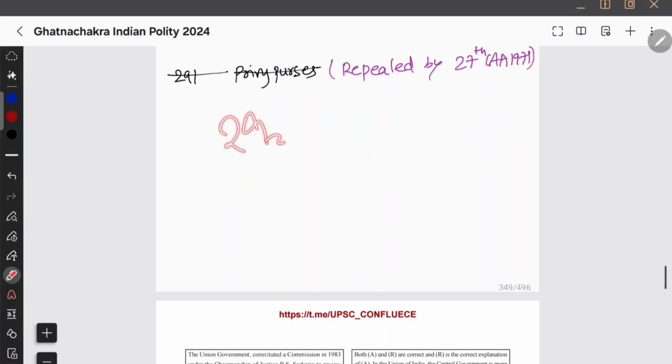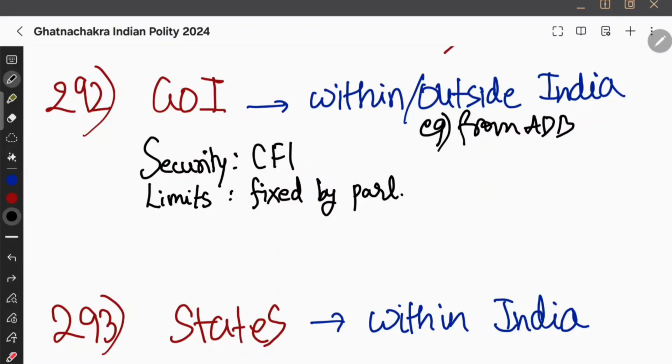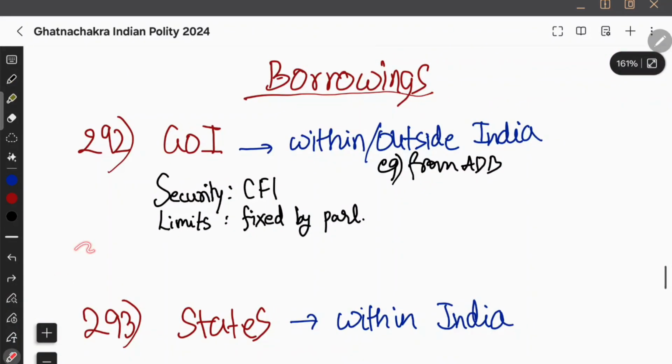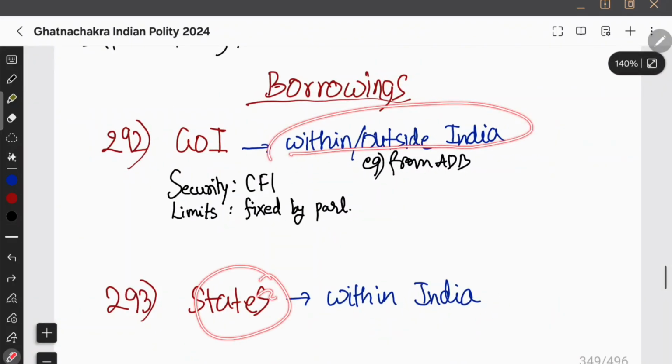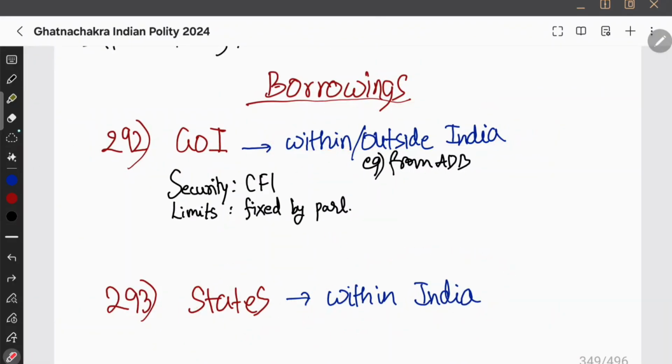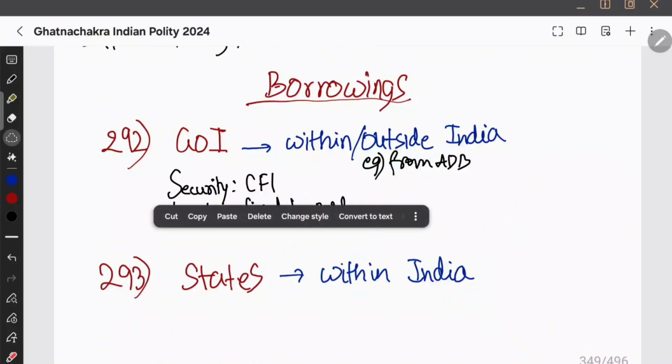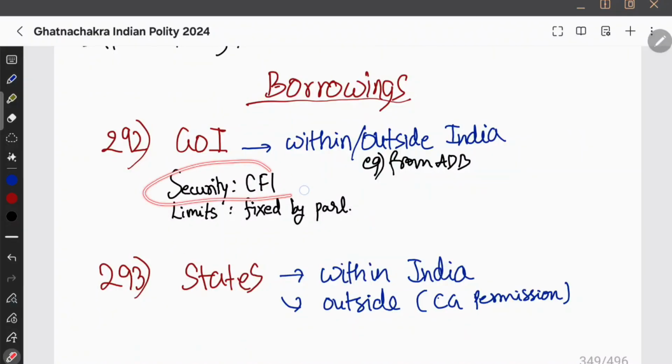And then the last we see 292 and 293, they are borrowings. Okay. So now we are discussing borrowings, right? Government of India, it can borrow within or outside India, but states, they can borrow only within India. If they want to borrow outside India, they must take central government permission. Okay. And whenever they are borrowing, they must borrow on the security or collateral of consolidated fund of India. And the borrowing limits, they are fixed by the parliament.